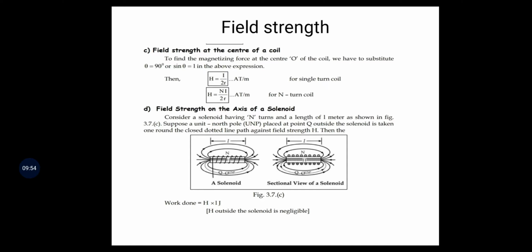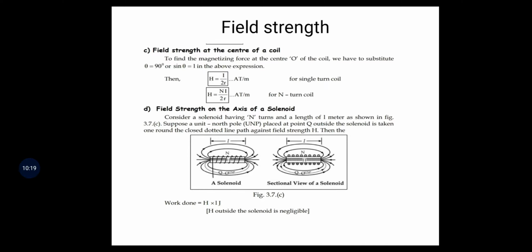Then H is equal to I by 2r ampere turns per meter, or H is equal to NI by 2r ampere turns per meter.